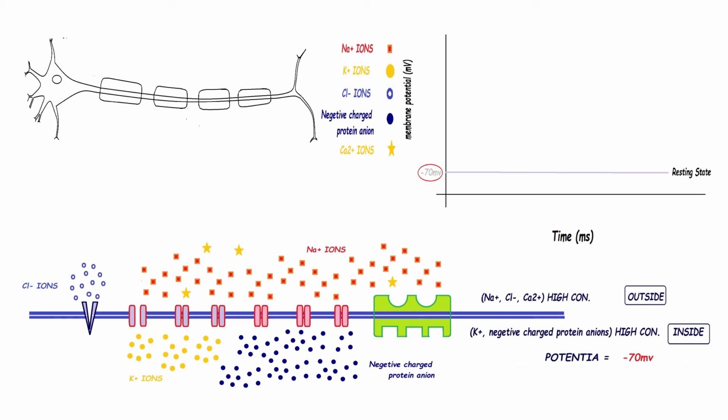But inside there are more negative protein anions than positive K plus ions. So we can say in the resting condition, outside becomes positively charged and inside becomes negatively charged, and the neuron becomes polarized.